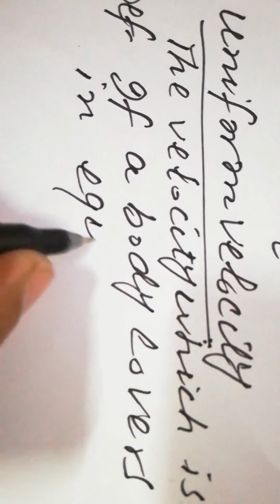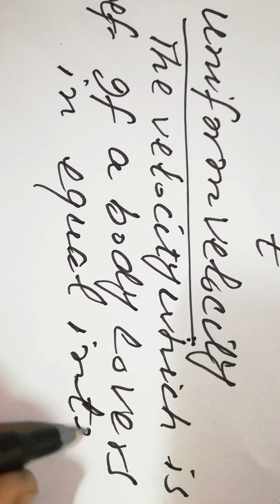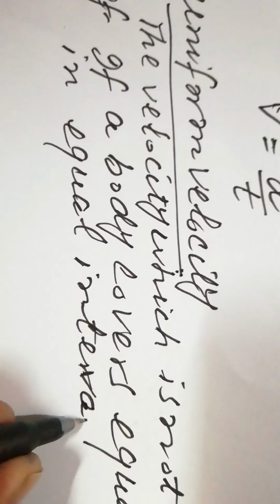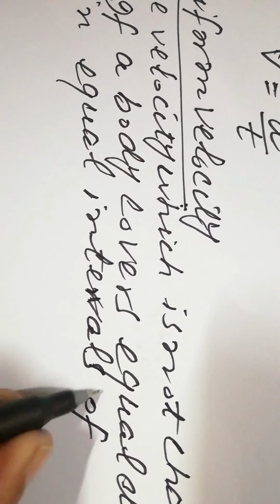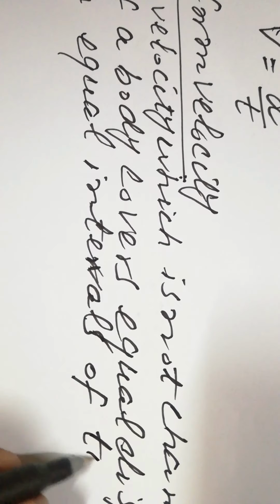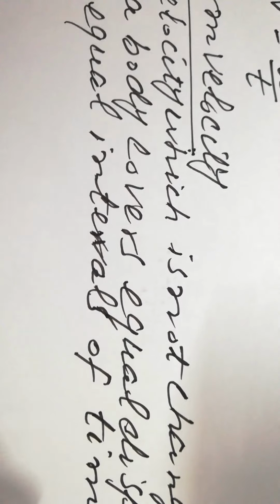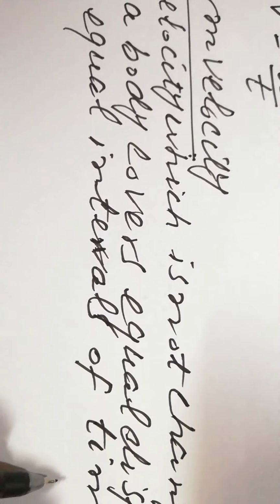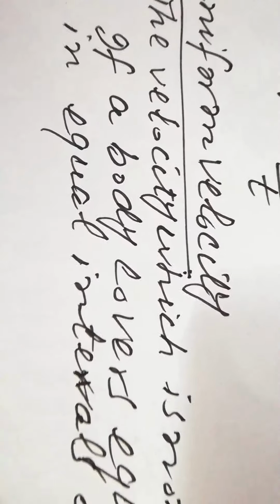If a body covers equal displacements in equal intervals of time, it is termed as uniform velocity.